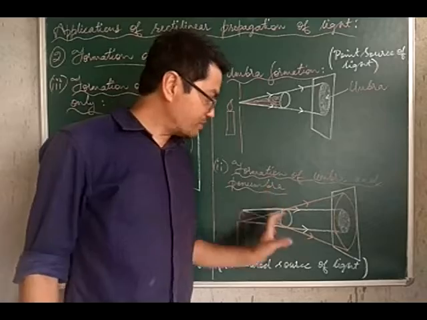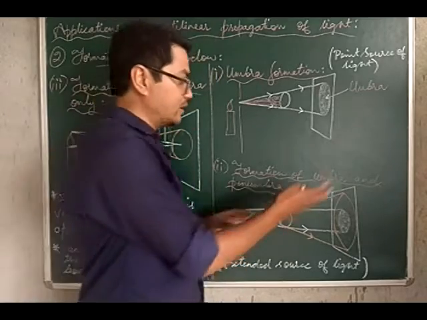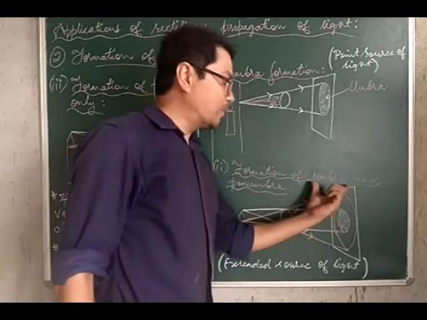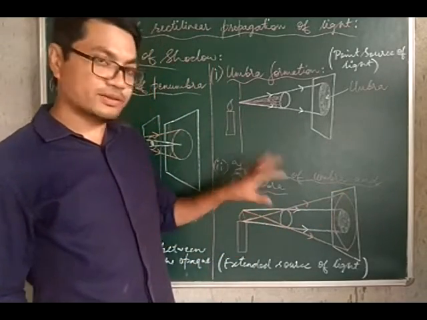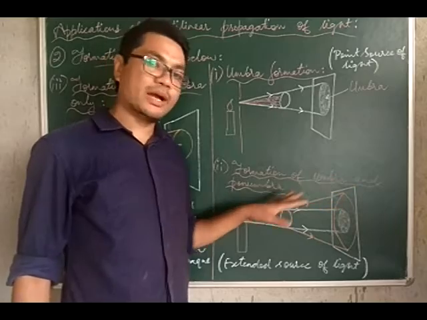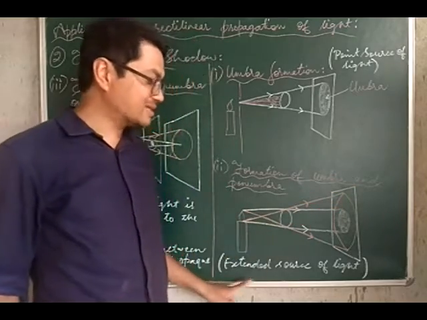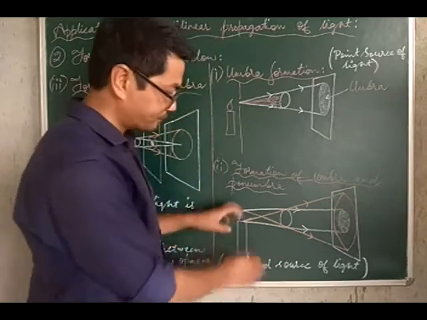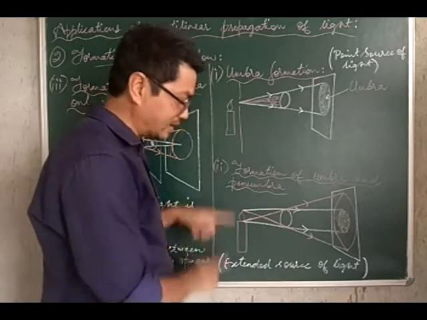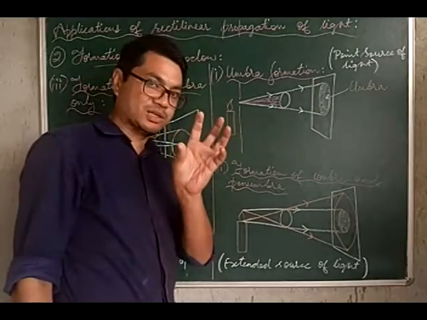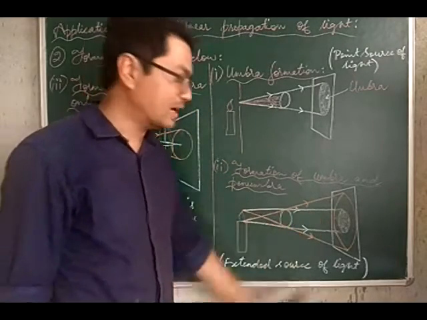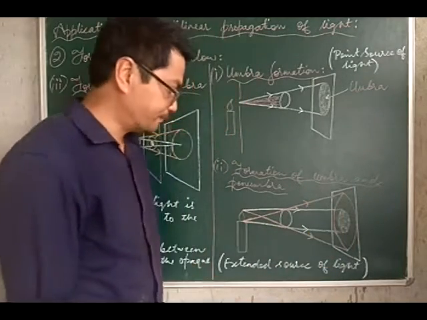The next formation of shadow is where we see both umbra and penumbra. We get to see umbra and penumbra both when we have an extended source of light, a big source of light, so to say. Like for example, a candle, and we have an opaque ball, a tennis ball, say for example, in front of the candle, and we have a screen placed.